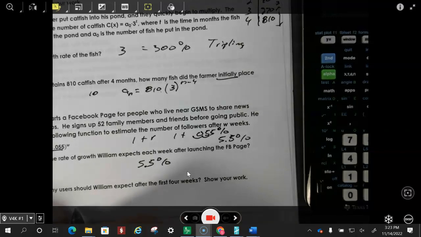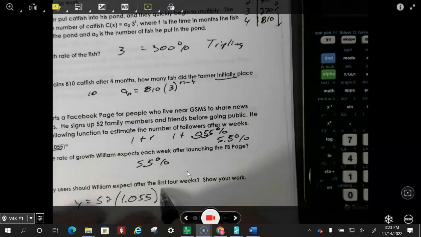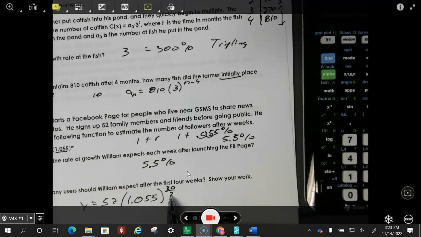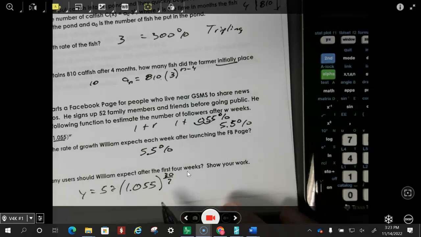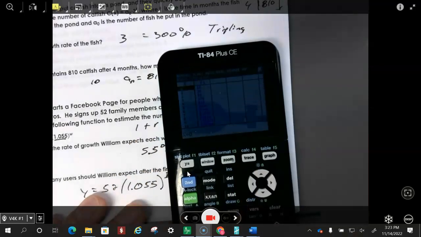So on this one, we're going to have to go y is equal to, this one was a tricky one, okay? So it's got to be 1.055 to the power of 30 over 7. So 30 days, 7 days in a week. If it was 7 days, it'd be 7 over 7. 14 days is going to be 2 weeks. 28 days, 28 divided by 7 is going to be 4. Well, this is a little bit more than that. So we're going to write it just like that.